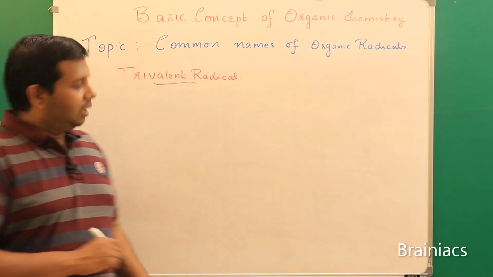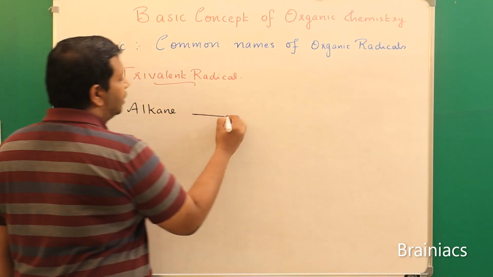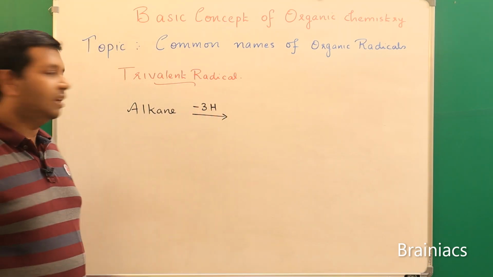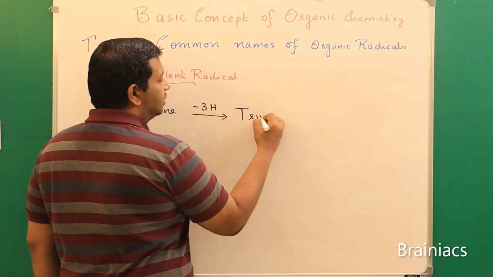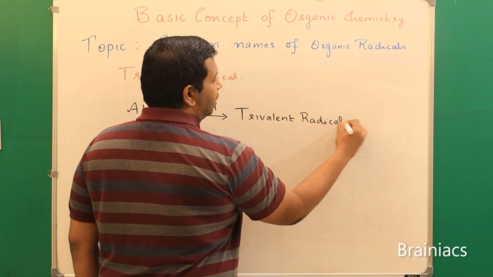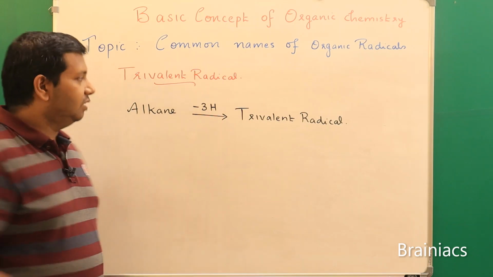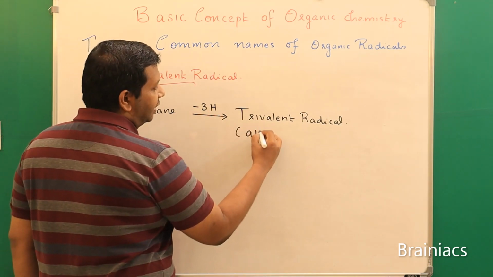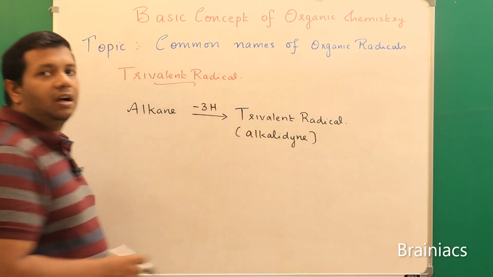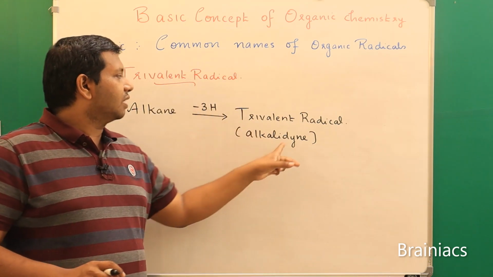For example, an alkane, from which 3 hydrogen atoms are removed, minus 3H, becomes a trivalent radical. What name is given to such a trivalent radical? It is called alkylidyne. Since when 2 valencies are removed we say ylidene, if 3 hydrogens are removed, we say ylidyne.